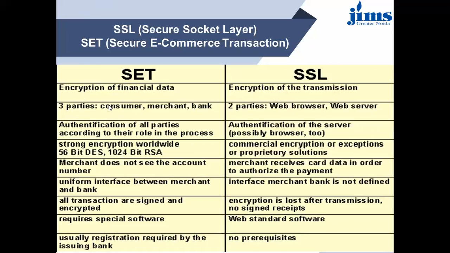There are three parties in SET: consumer, merchant, and bank. The consumer swipes on the merchant's machine, and the encrypted financial data is sent to the bank. In SSL, there are two parties: a web browser and a web server. With the help of the web browser, you send the information to the web server, and the web server verifies everything.